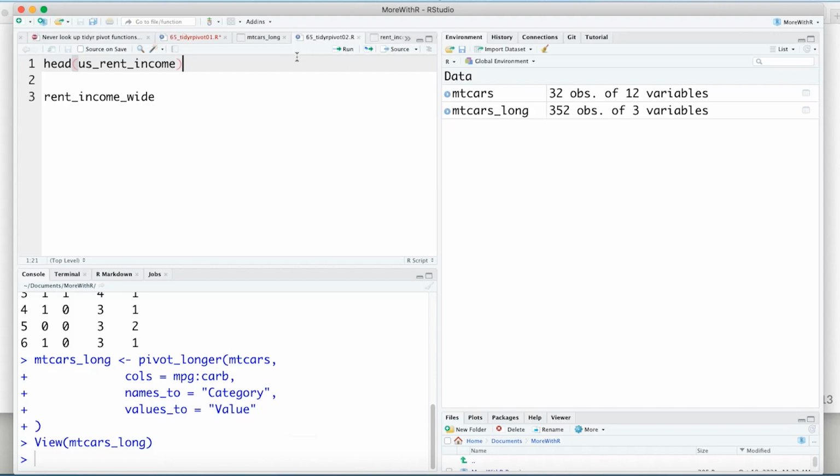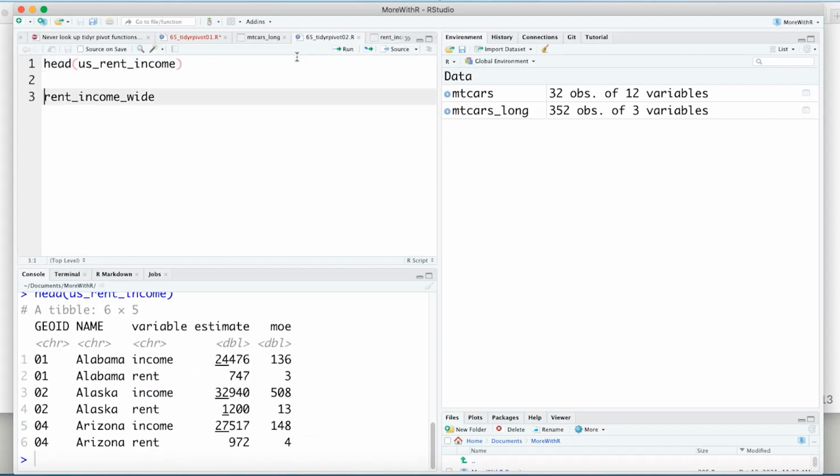I'm using the us_rent_income_long data set to demonstrate having more than one value column. Let's see what that looks like. It has data by US state, state ID, and state name for estimated median annual income, estimated median monthly rent, plus estimated margin of error for each. If I want a more human readable and sortable version, I'd want income and rent to each have their own columns. And it would be helpful to have both the values and the margin of errors for each as columns. So income, income margin of error, rent, and rent margin of error. Let's use my second snippet, pwider.